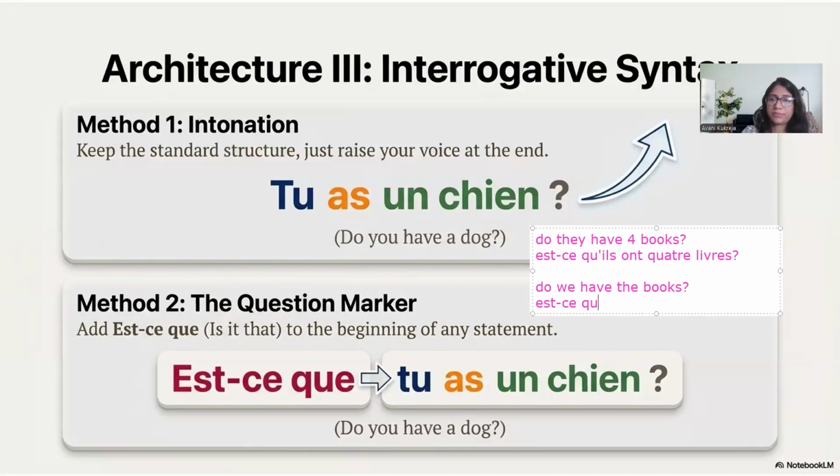Est-ce que nous avons les livres? Is it that? We have the books. So remember, we have the books in French is nous avons les livres. And we just add the question, is it that?